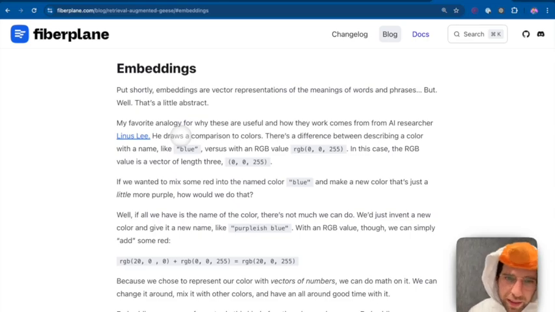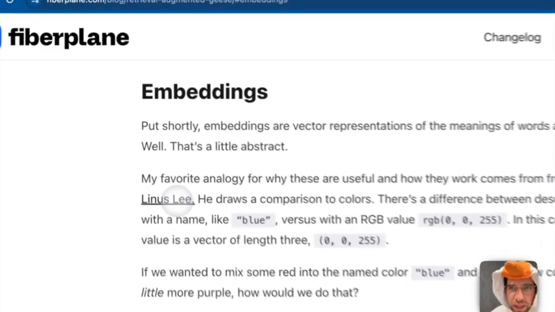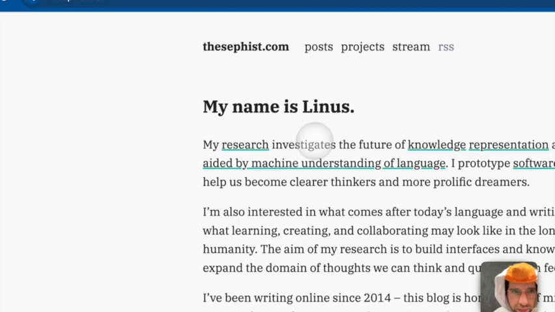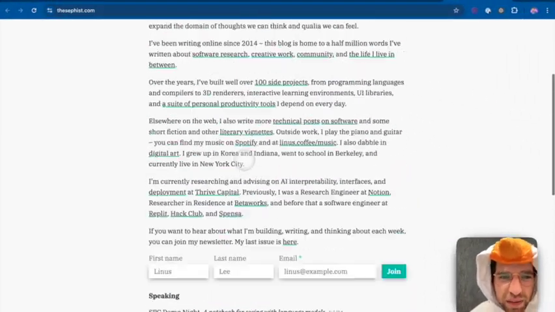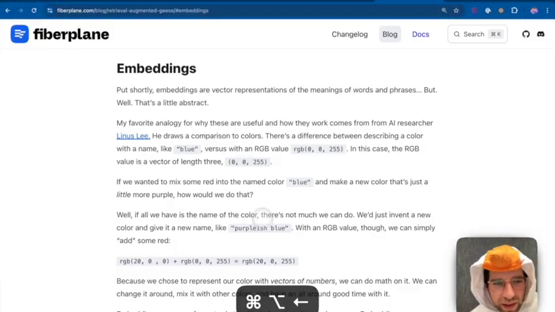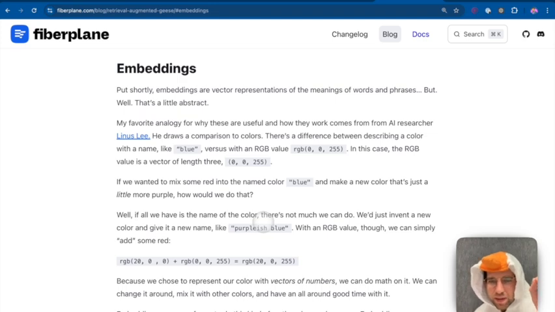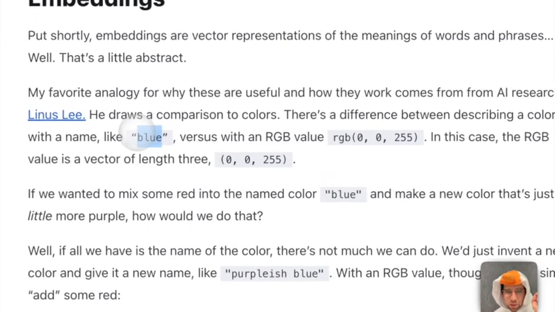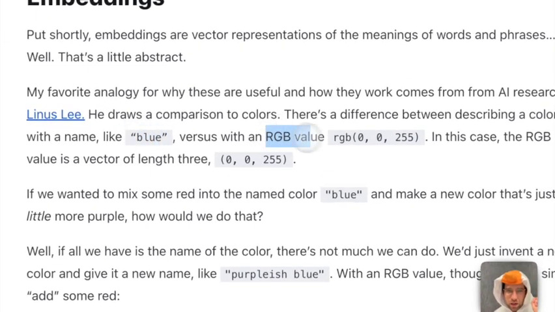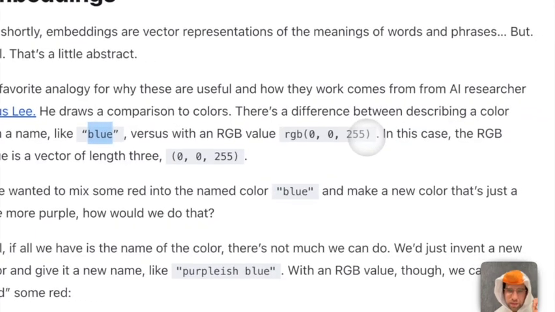There's a really good analogy here that comes from someone named Linus Lee, who has a cool website. Very minimal, but very cool. He talks about color. With color, there's a difference between saying blue and specifying an RGB value, which is a red, green, blue value. So you could say blue, or you could say RGB 0, 0, 255.